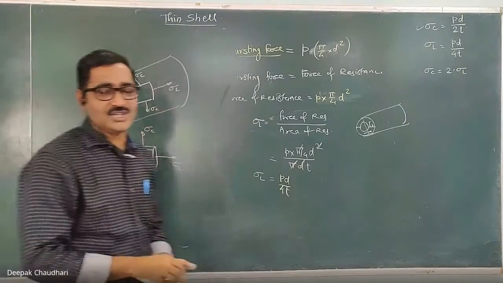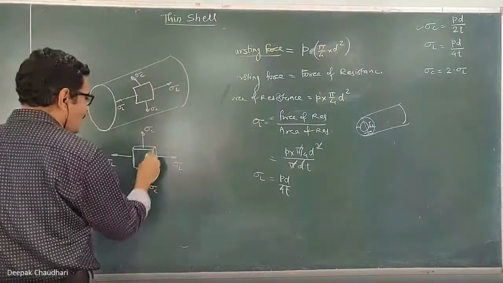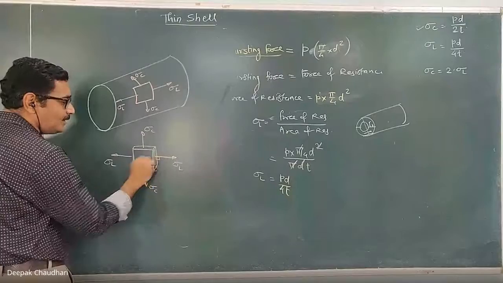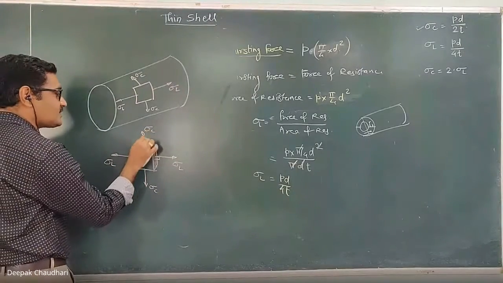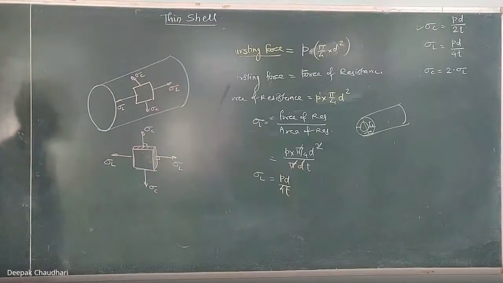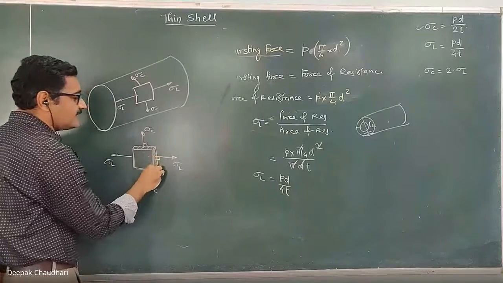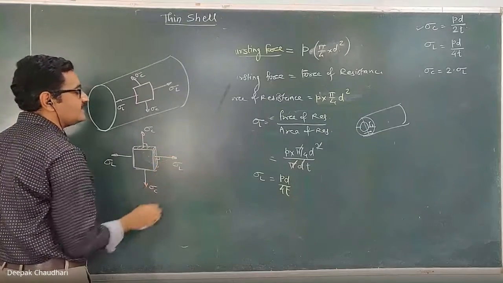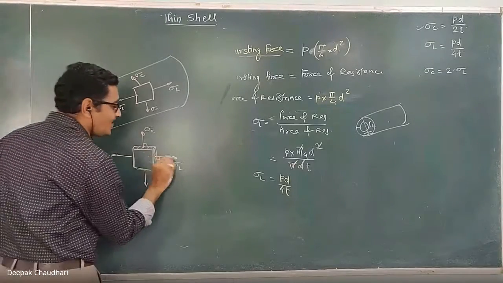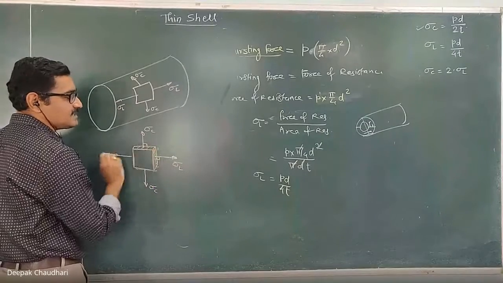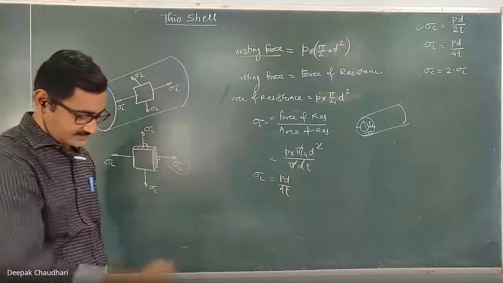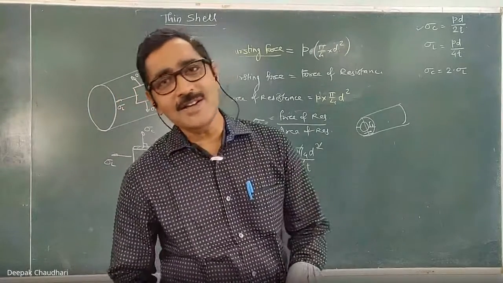Now you will observe that on this surface only the longitudinal stress is acting, which is normal to this surface. Similarly, this stress is also normal to this surface. These two stresses are perpendicular to each other. On this surface only normal stress is acting and no shear stress is acting. Since only longitudinal stress is acting and no shear stress is acting on this surface, this stress is known as a principal stress.